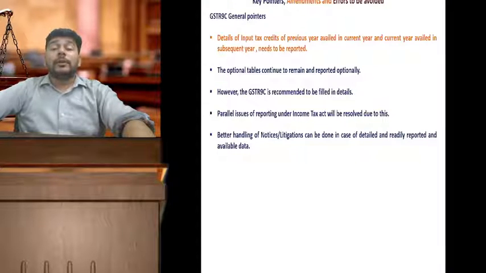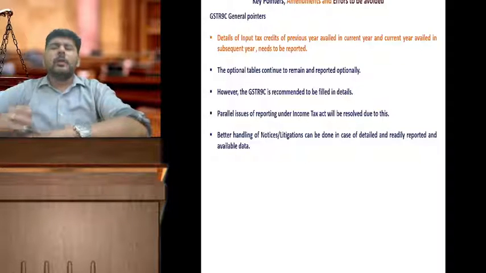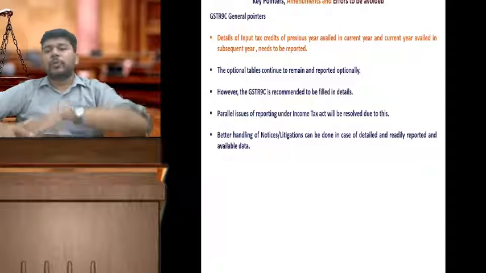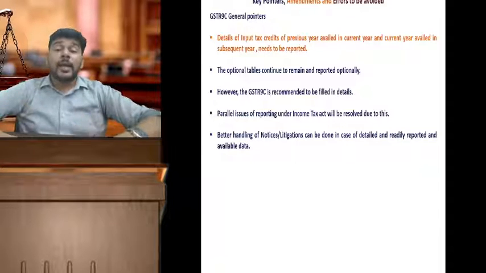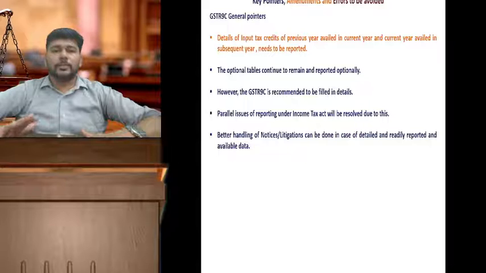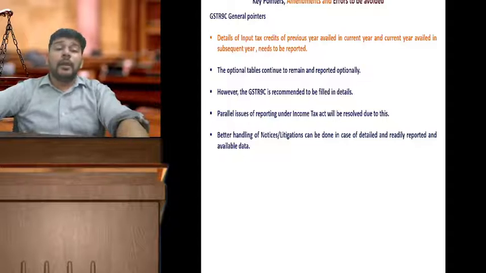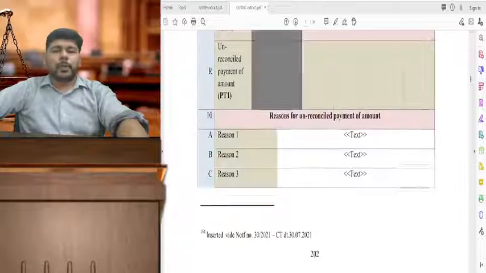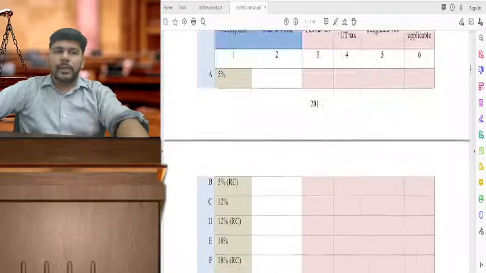The rest of the tables remain to be reported, means you may report the consolidated turnover, you may report turnovers under the category of optional reportings as it was there in the earlier years. That has continued, and therefore I have not gone very specific as per the clauses since there is nothing specific to be amended over there. There are a few points: GSTR 9C data, as much detail as possible, please report it, because as I said, in the long run, it will be very helpful.